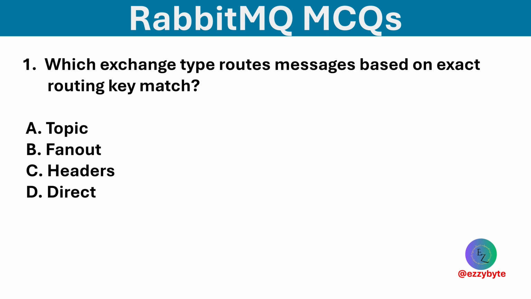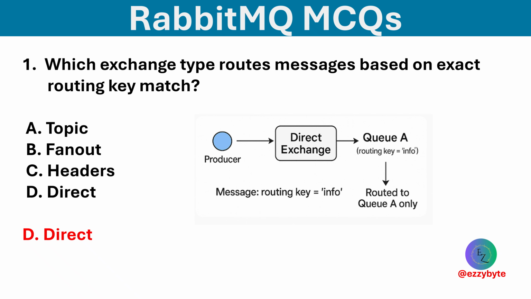Which exchange type routes messages based on exact routing key match? Options are topic, fanout, headers, and direct. Option D is correct. Direct exchanges deliver messages to queues whose binding key exactly matches the routing key.